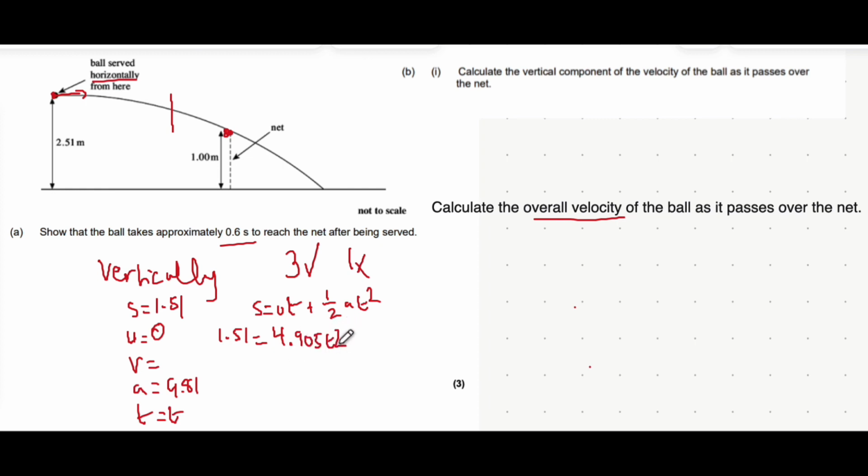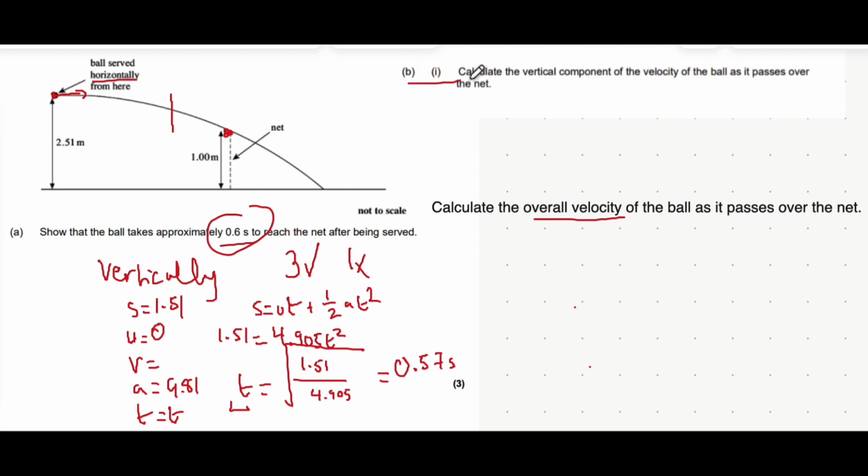From there, you divide both sides by 4.905 and then square root both sides. And you get that t equals the square root of 1.51 over 4.905. Now, normally I'd say take the positive and the negative root, but because we're dealing with time here, you can't have a negative time, so you only take the positive square root. And that'll get you 0.57 seconds, which essentially rounds to 0.6, so that's completely fine.